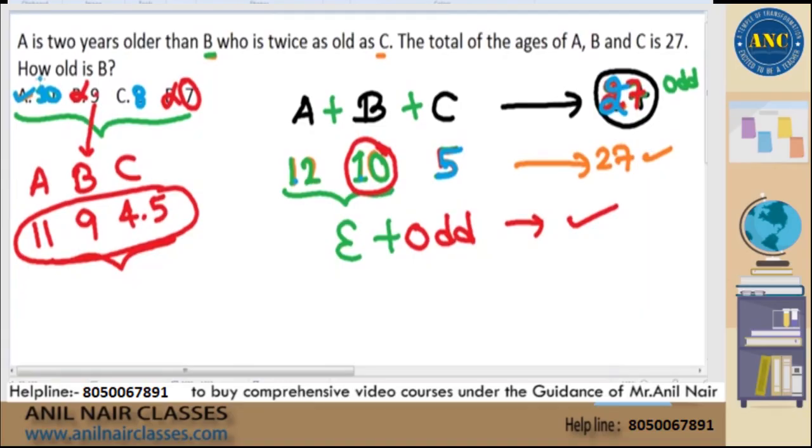Clear, sir? I am coming back to the live chat. Avinash says, sir, if we check only Sham's age 3 years hence, that should be a multiple of 9. Okay, let me check the question, Avinash. I forgot what is the actual question. Sham's age. Okay, 3 years hence, the ratio of their ages will be 11:9. Okay, very good, Avinash. I am very proud that you are thinking in this direction.